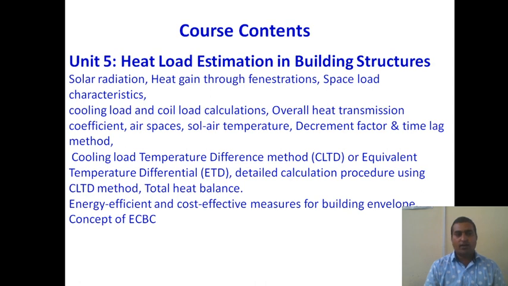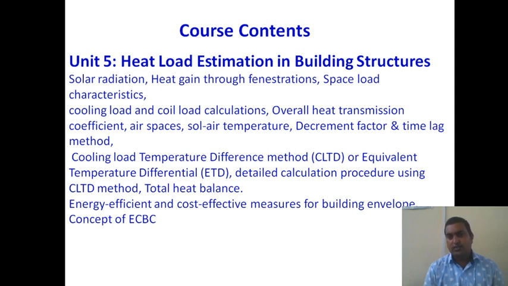For example, solar radiation. When solar radiation falls on the building walls, the wall gets heated and it will add heat to the room. So if you want to maintain the temperature, then our system must absorb the heat. So there are different sources, like building walls, roofs, floors, fans, equipments and human beings.